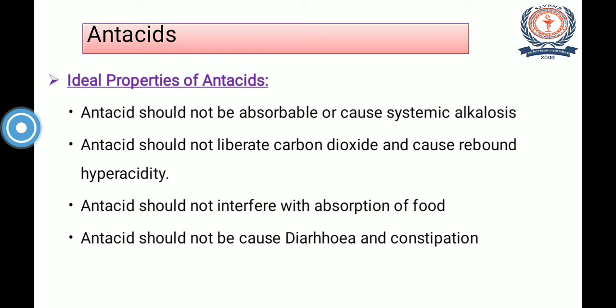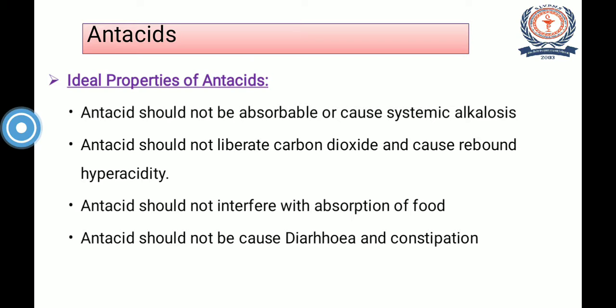Because of the neutralization reaction, it should not liberate carbon dioxide, because acid and base react to form salt and water along with evolution of carbon dioxide, and that carbon dioxide may cause discomfort or disturbances, or we can say flatulence, that may cause pain in the stomach. So the antacid should not liberate carbon dioxide, which may cause rebound hyperacidity.